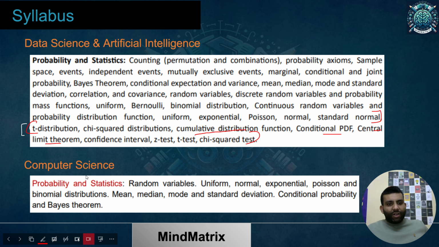If I talk about GATE Computer Science, rest assured that would be completely covered. In fact, you'll be learning a bit more. And if you wonder whether it would be extra for us, the answer is no, because there are a number of terms which are not mentioned over here. One of the terms is expectation, but it's written over here. Mutually exclusive events, and what is an independent event, are not written here, but those are important from the computer science point of view as well. The questions were being asked, so we'll be covering all that. That was all about the syllabus, a brief idea of what we will be covering.